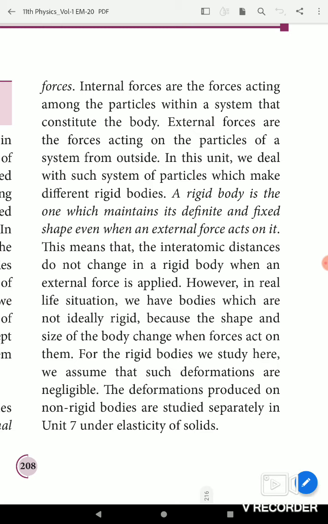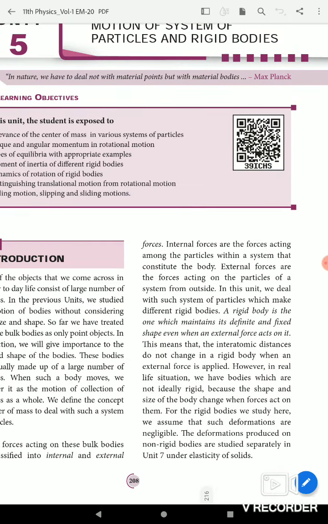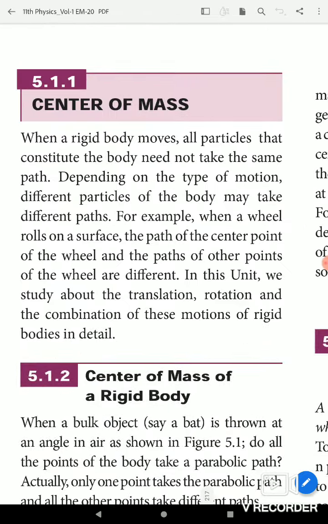So, ideally rigid bodies do not exist in practice, because the shape and size of a body change when forces act on it. For the rigid bodies we study here, we assume that such deformations are negligible. The deformations produced on non-rigid bodies are studied separately. And then the next chapter, that is center of mass.